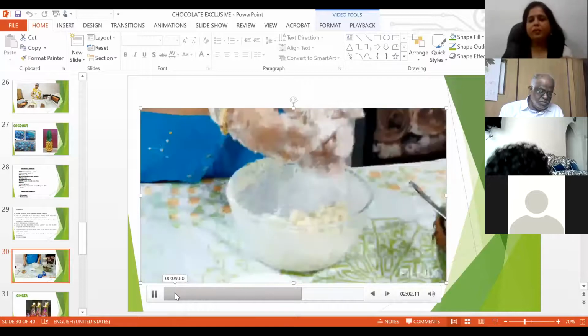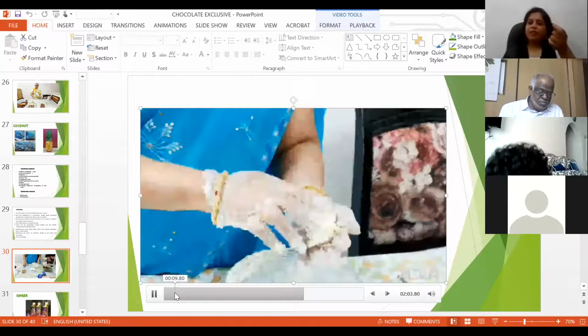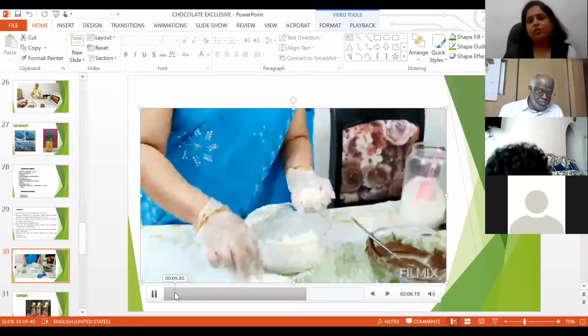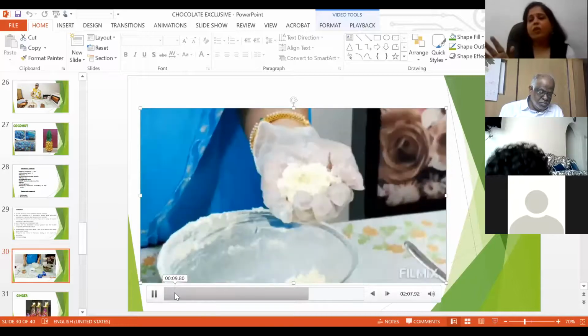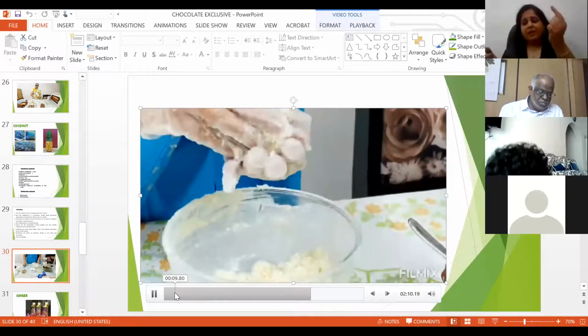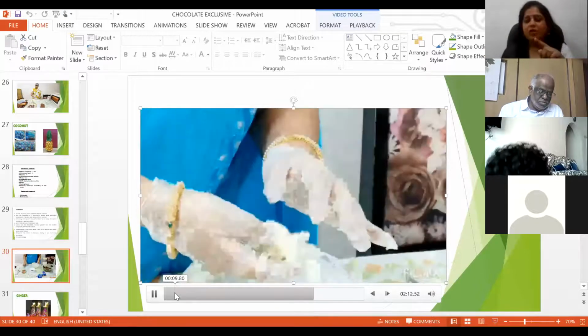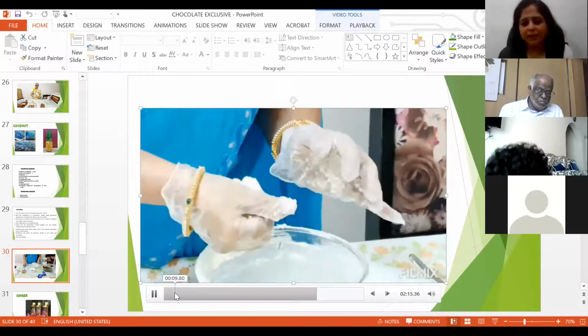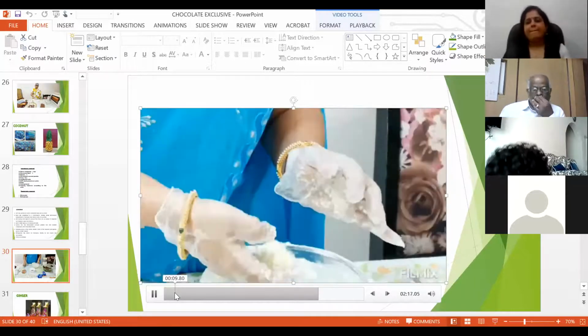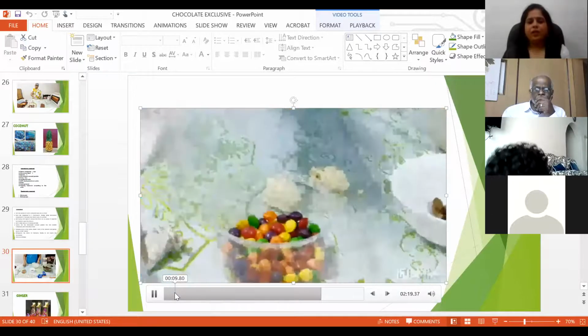If you don't have OHP sheets, you can use those thick transparent files you get. Don't go for color files because sometimes the colors may enter the food. So go for a transparent file. So that's all.